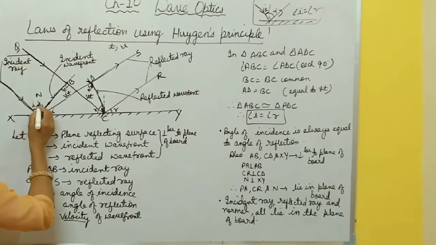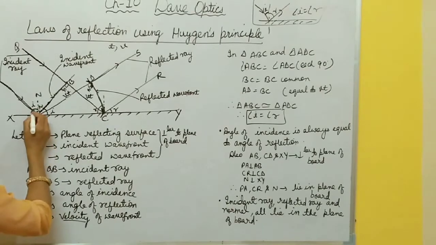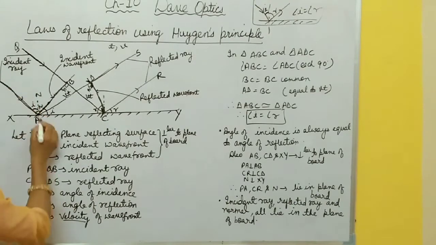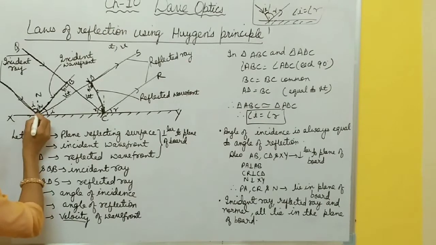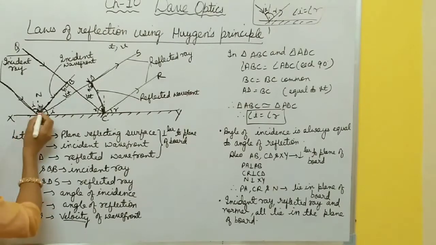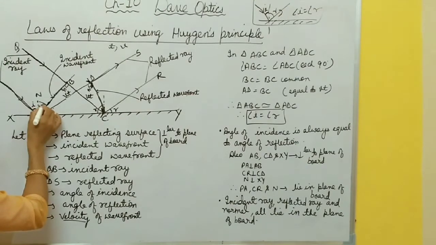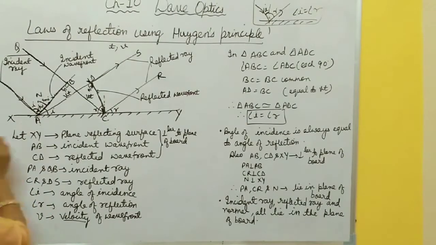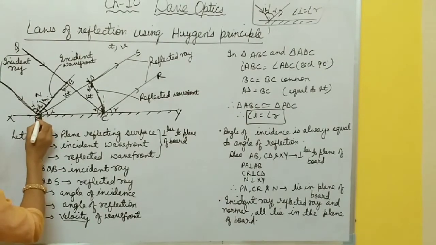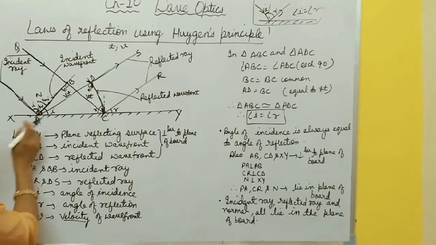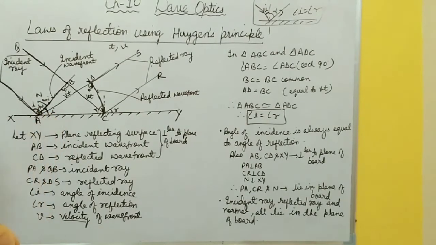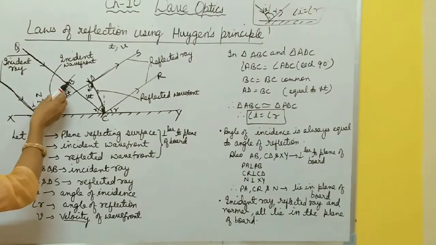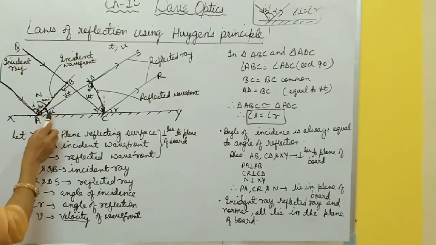How do you find them? Suppose this is the normal, and the angle between the incident ray and the normal is what? The angle of incidence. And this incident ray and wavefront are at 90 degrees to each other. So this small angle becomes 90 minus i. Now this is normal to the surface, that is, this one is 90 degrees. If this one is 90 minus i, it means this angle becomes i, right? So the angle between the incident wavefront and the reflecting surface becomes i.